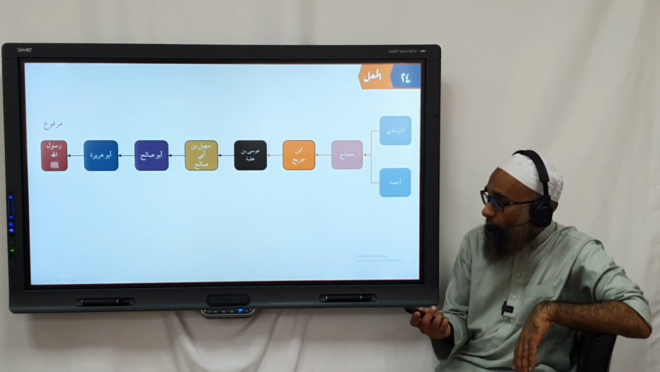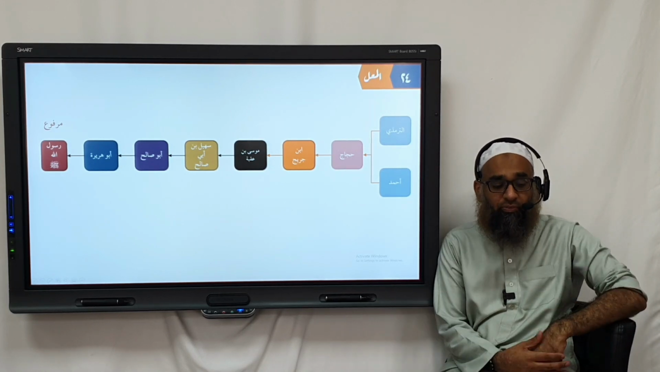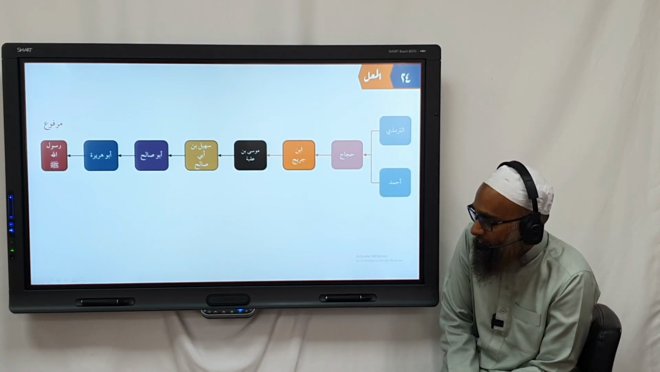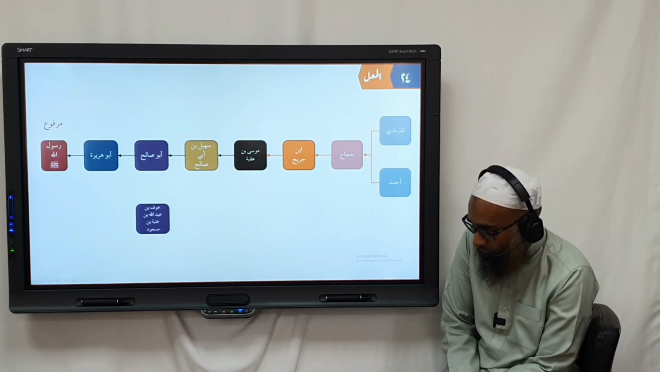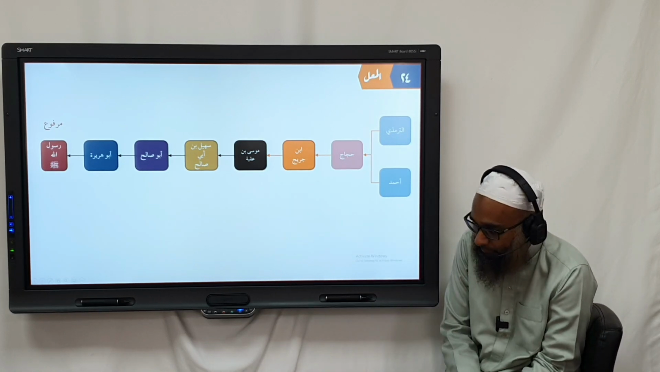Okay. Now, this hadith, what kind of hadith is it in terms of what it is attributed to? It's a hadith marfu. Why? Because it's attributed to the Prophet ﷺ. Correct?